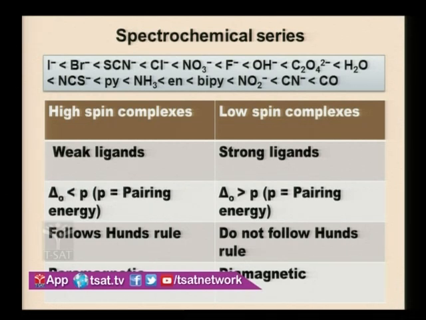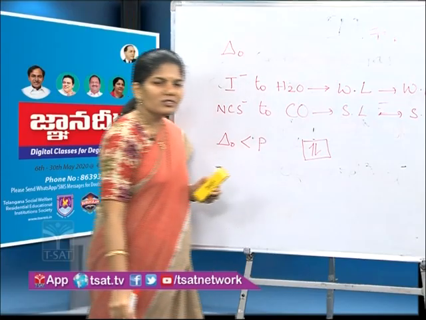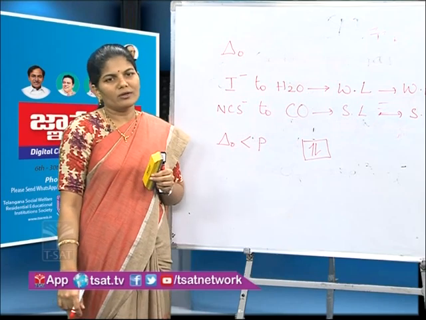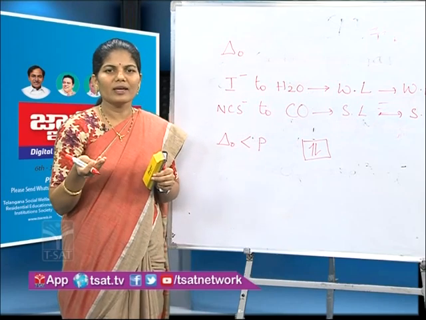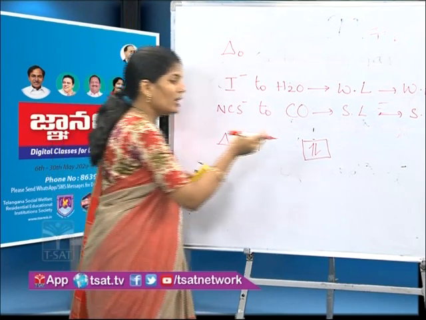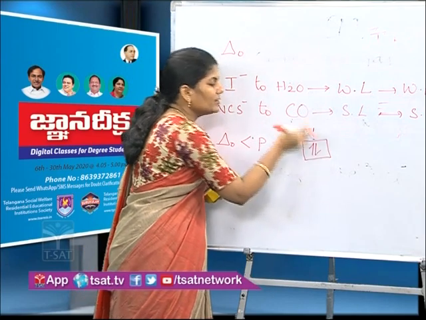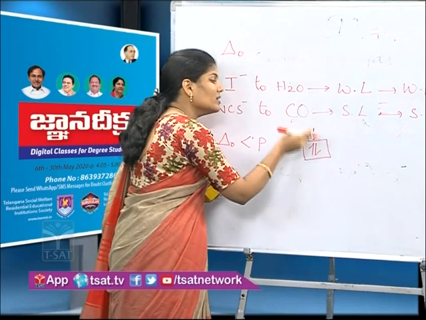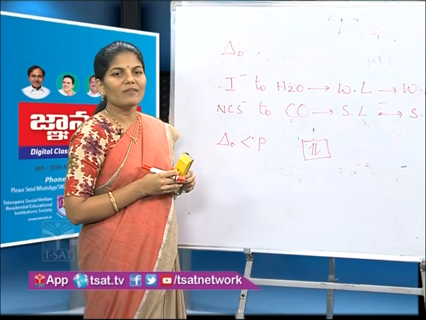High spin complexes have delta O less than P. Here, what is P? P is pairing energy. Pairing energy is defined as the energy required to pair two electrons in the same orbital. Why does it require energy? Because two electrons have to be accommodated in the same orbital, and they have the same charge, so they will have repulsions.